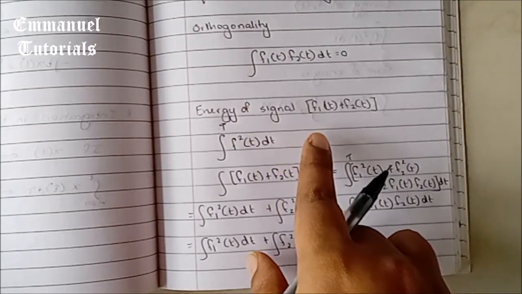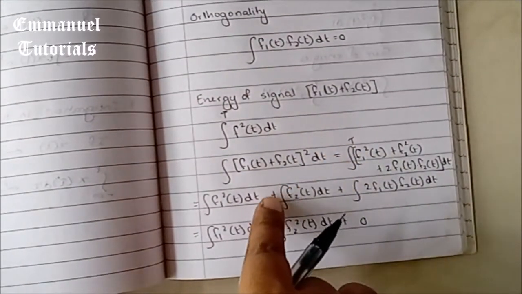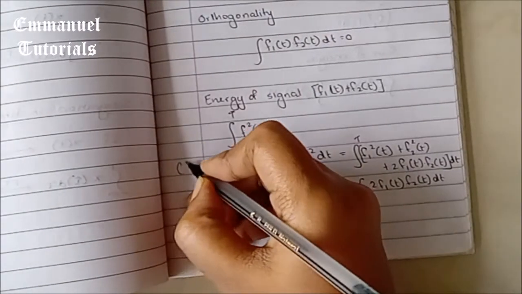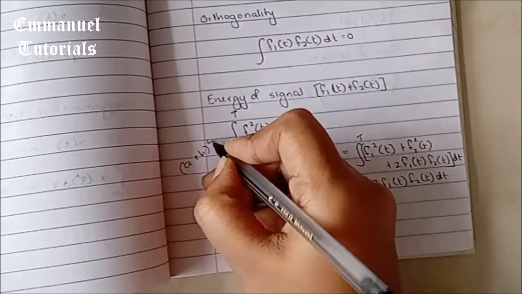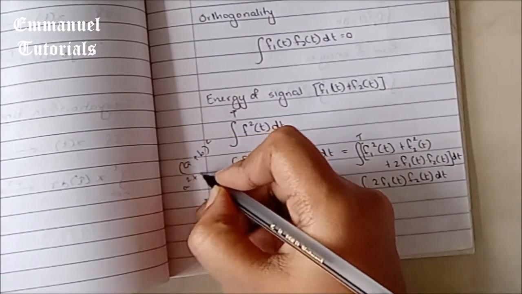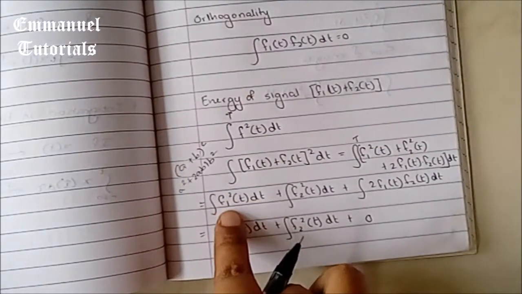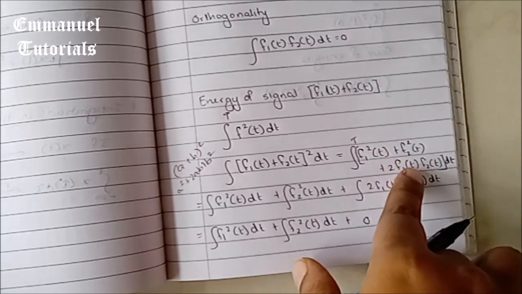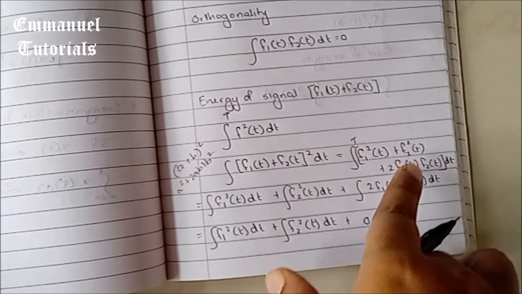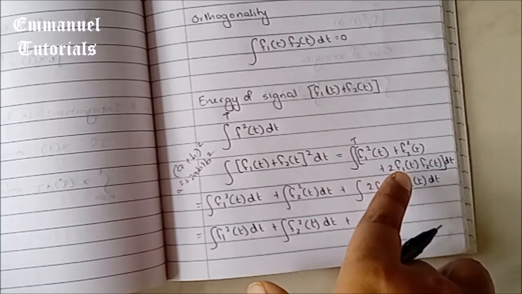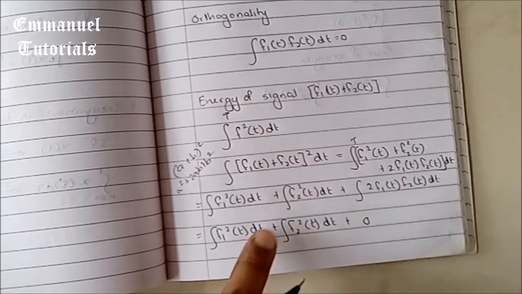energy of this signal. So when we expand it using the formula a plus b the whole square, it is a square plus 2ab plus b square. So here it will be f1 square t plus f2 square t plus 2 f1 of t into f2 of t.